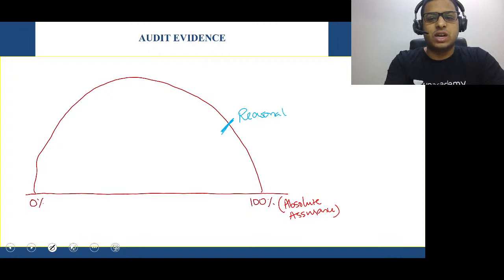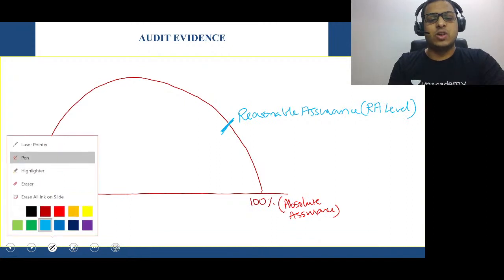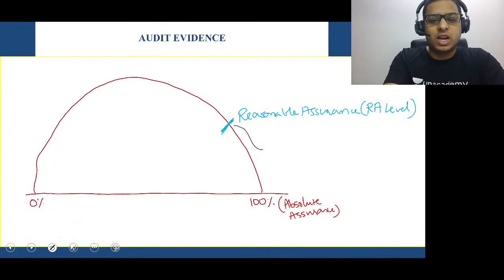Realistic level means what, sir? Reasonable assurance level, sir. Beyond this level, the auditor feels it will be very difficult, because what is there in auditing? You know this very well: in auditing, there is something called inherent limitations. Inherent limitations are there in auditing. Okay? We are just doing a quick revision.